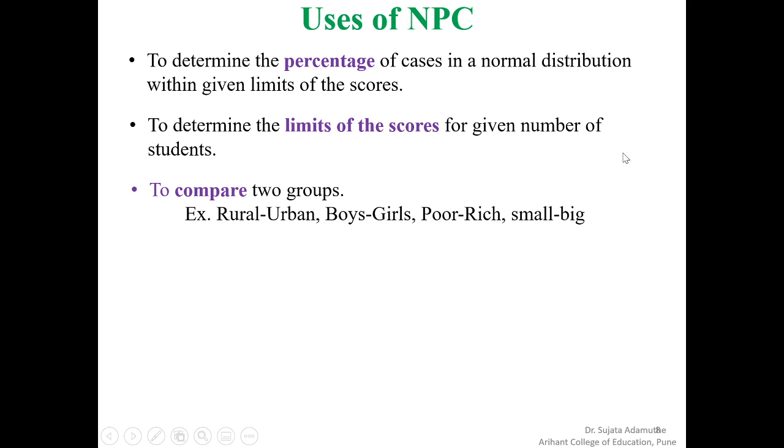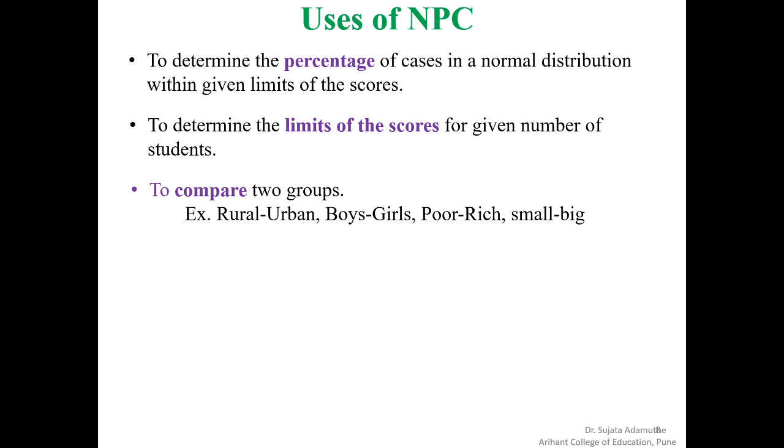Then, to compare two groups, we can use the NPC. Suppose we have the data represented in the normal probability curve, we can find out the comparison between rural and urban. For example, in the science subject for the 10th standard, how many students are in the rural area and how many are in the urban area, we can find out the percentage of the students.